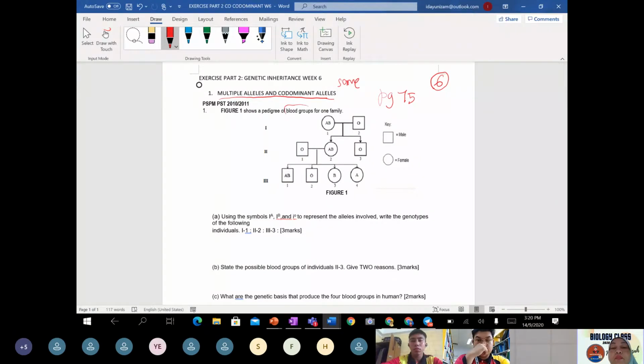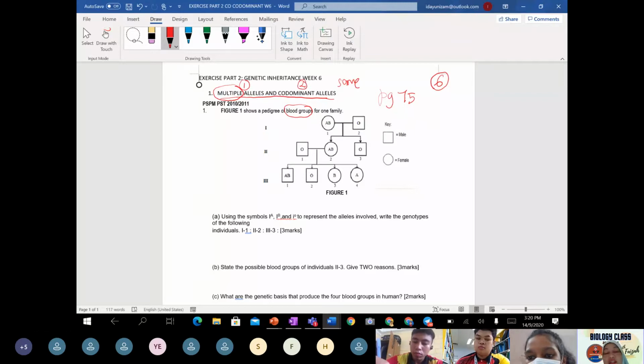Blood group. Blood group in humans is a very popular example for you to understand these characteristics which diverge from what Mendel proposed. First is the multiple allele, one concept, and the other one is the codominant allele.